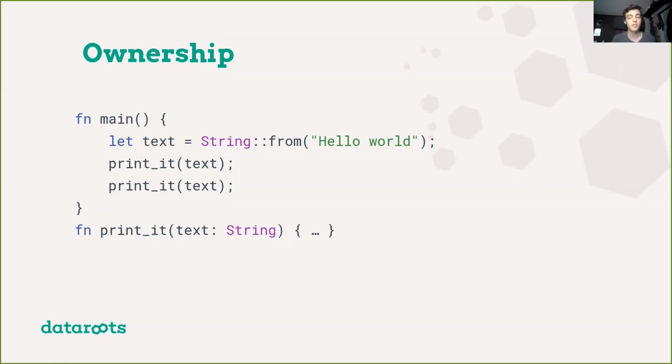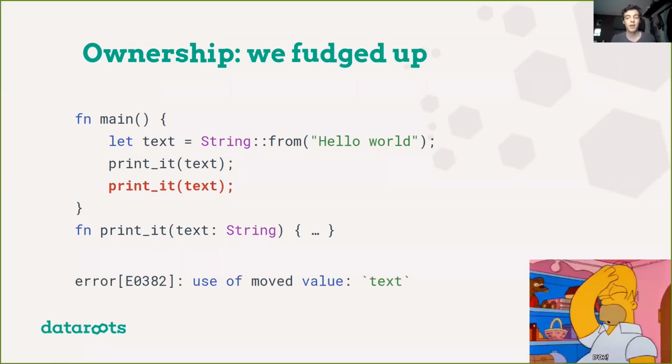Turns out in Rust, this doesn't compile. It will give you a compile time error due to one of its ownership rules. It's saying that we can't use the text variable on the second line because we've already given it away a previous time. And that's exactly what we want, because otherwise we would be referring to some garbage data.